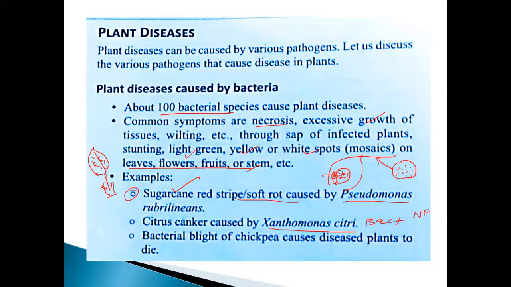Like that, they may ask the question. Xanthomonas citri, so many times they were asked the question. That's what. Bacterial blight of chickpea caused disease, plant to die. Chickpea plant. Which one do you know? So these are the important points.